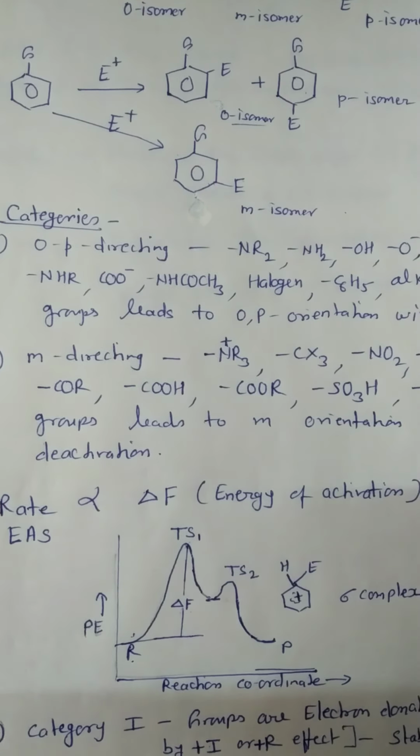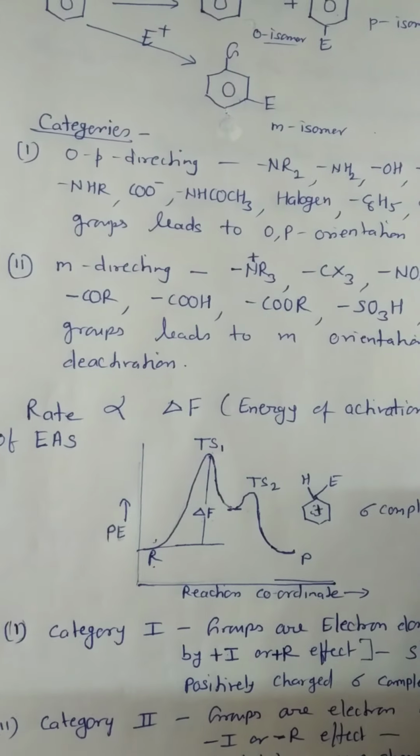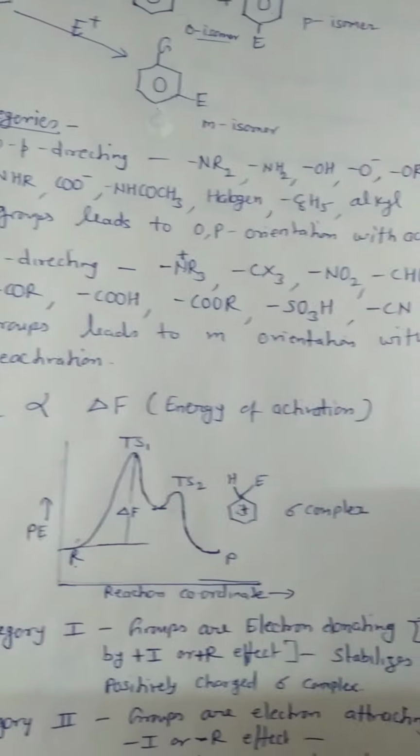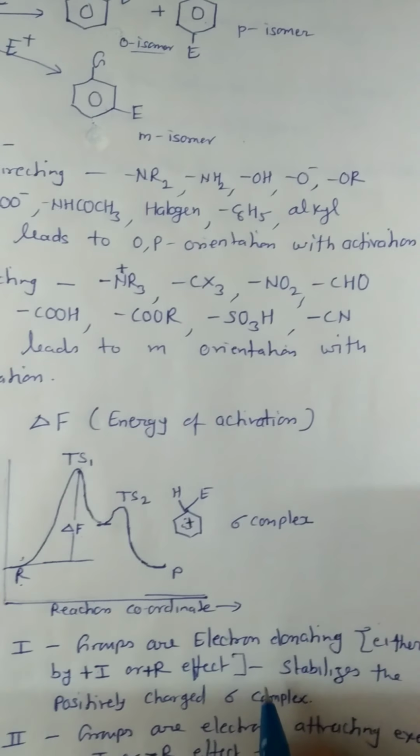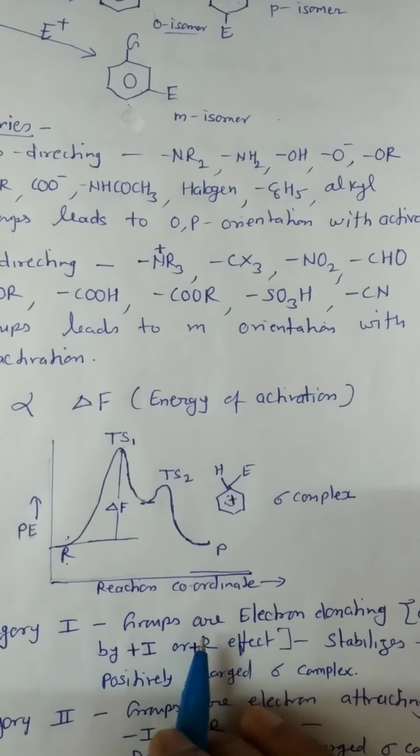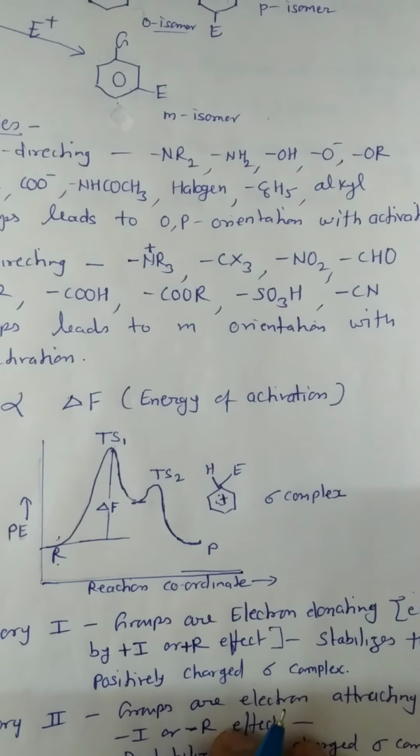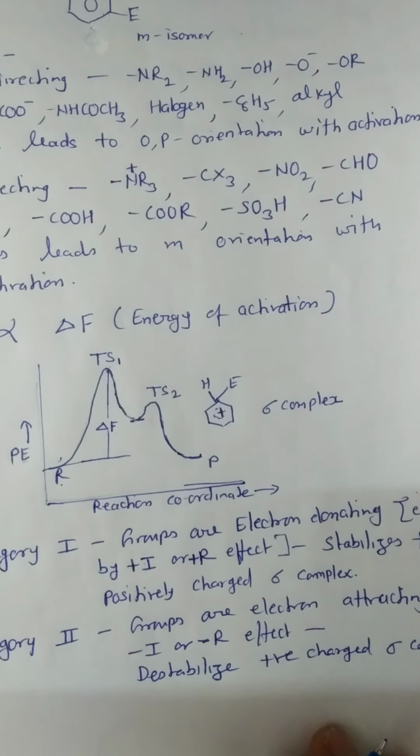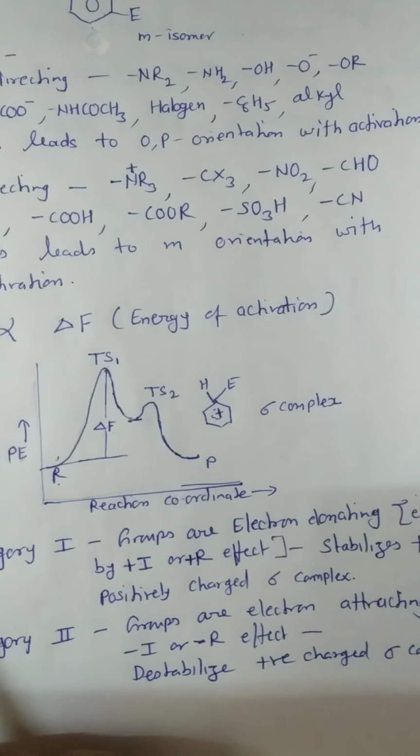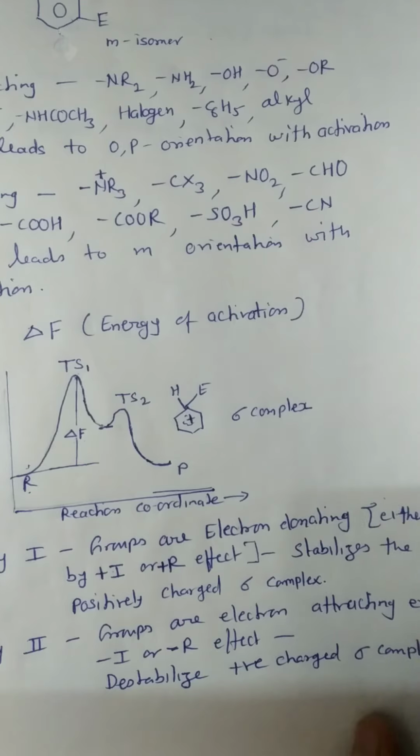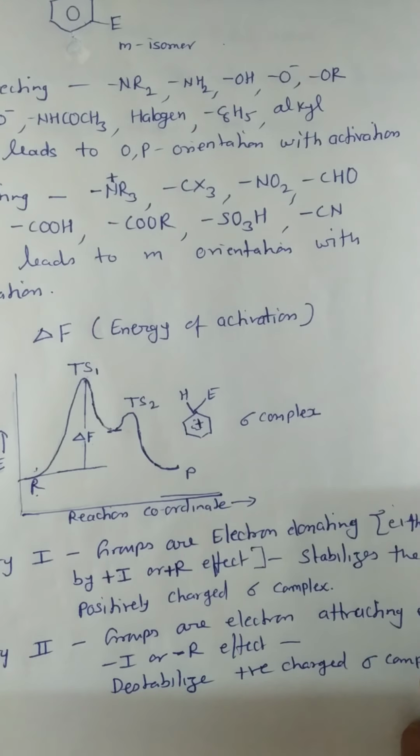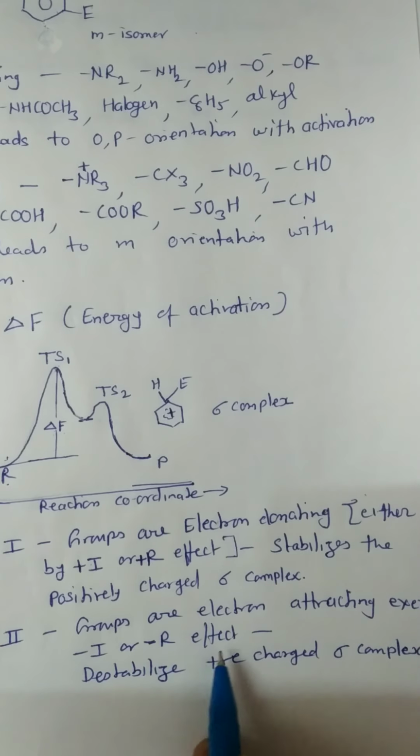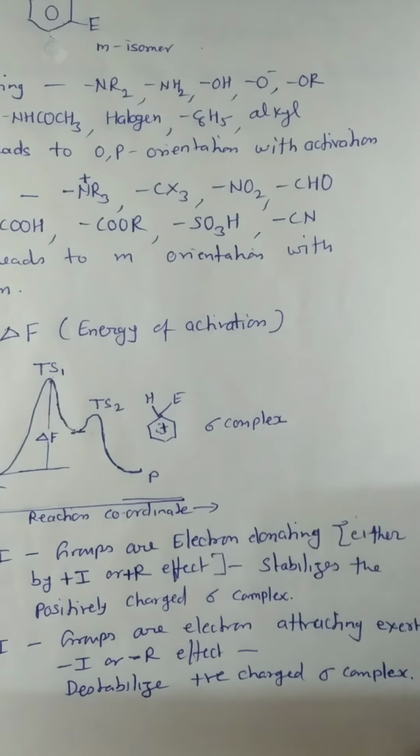Therefore, in the above 2 categories, in the first category, the groups are electron donating and exert plus I and plus R effects and stabilize the positively charged sigma complex. And in the second category, the groups are electron attracting and exert minus I or minus R effects and destabilize the positively charged sigma complex.